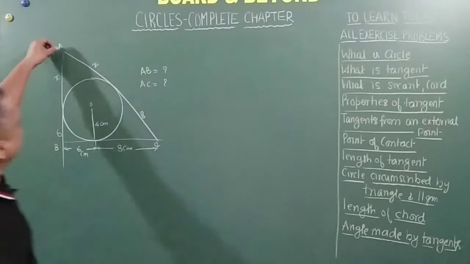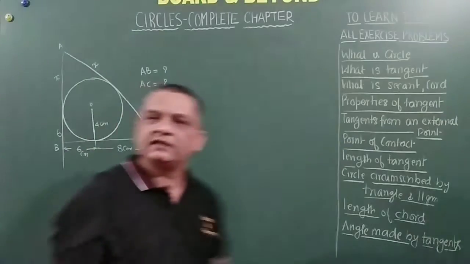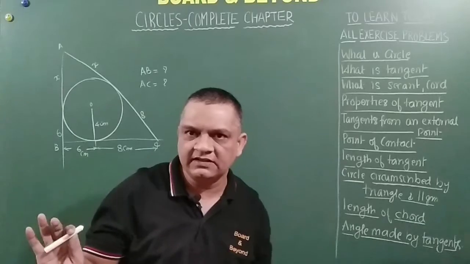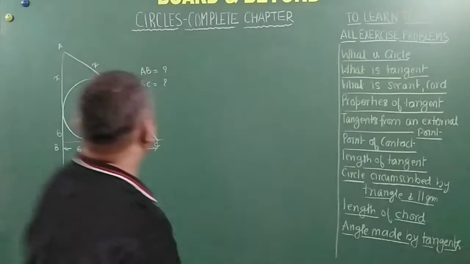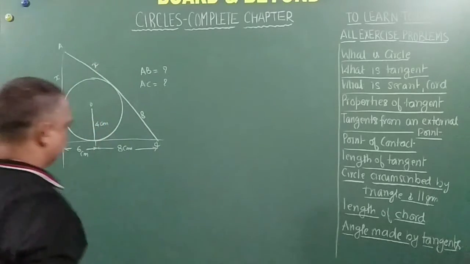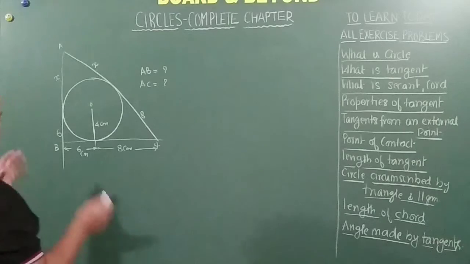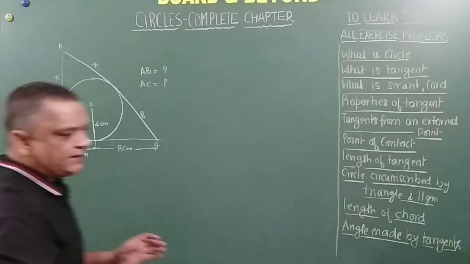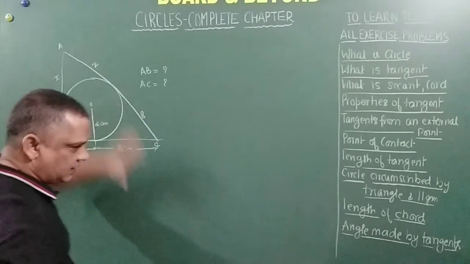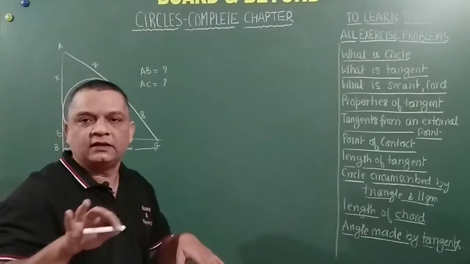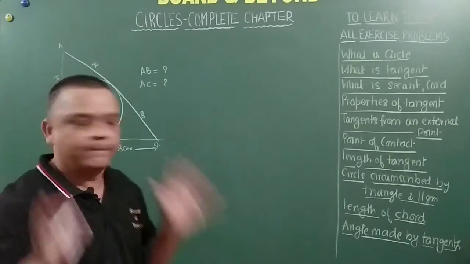Or this also can be taken as x. Because this is an external point, two tangents are drawn, and they have to be of the same length. From an external point, the tangents to a circle are of the same length. So this is x, and this is also x. Now, the idea here is that we will find the area of this triangle using Heron's formula.